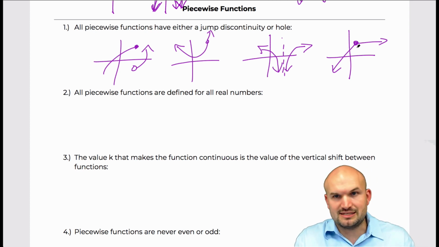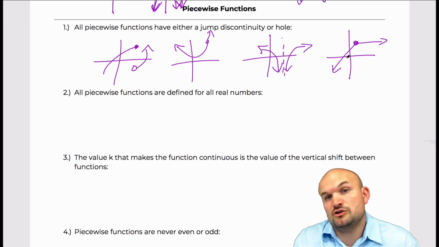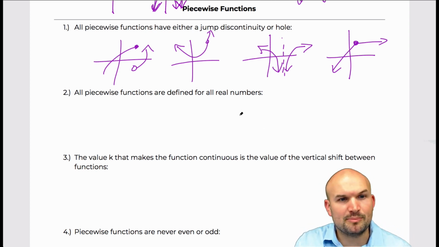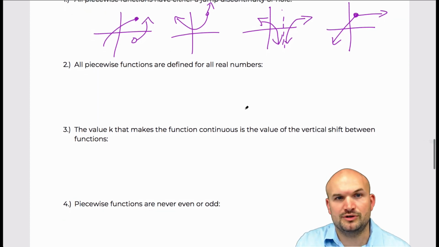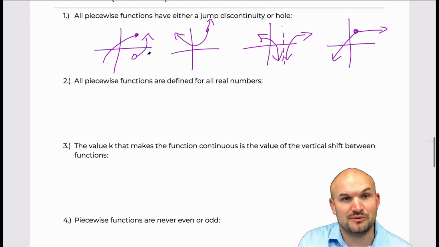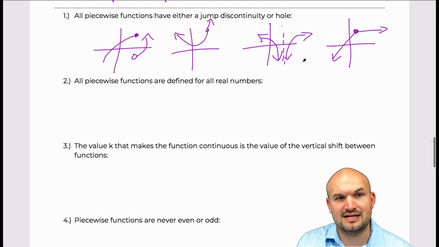They can be connected here, so they are continuous, meaning their domain is all real numbers. The next one is: all piecewise functions are defined for all real numbers. So I guess I was talking ahead of myself. Yeah, and that's exactly the case. We look at discontinuity, discontinuity, discontinuity.